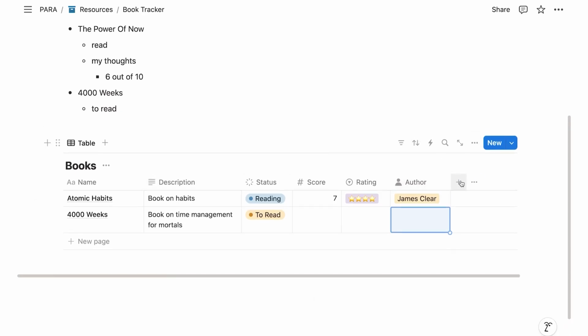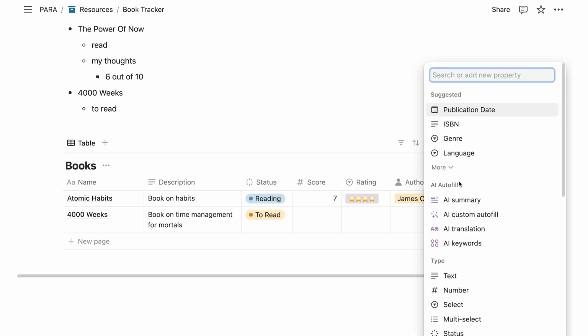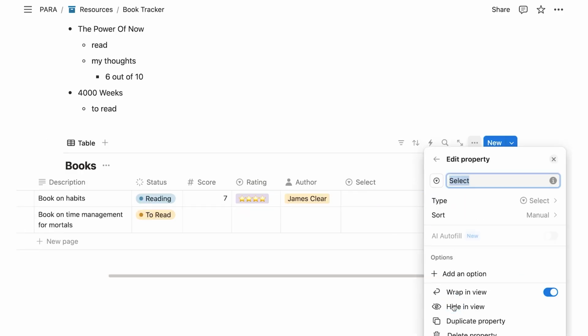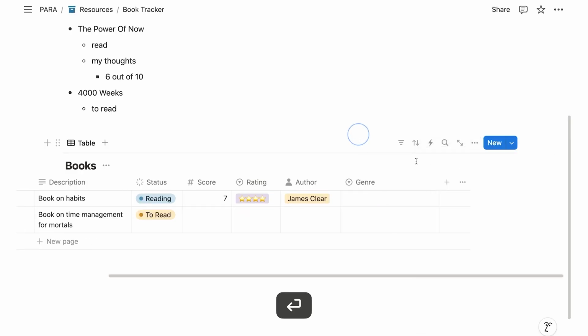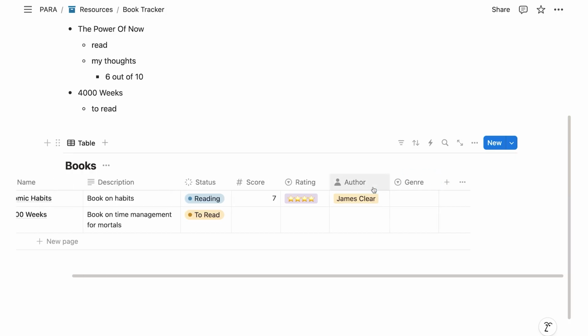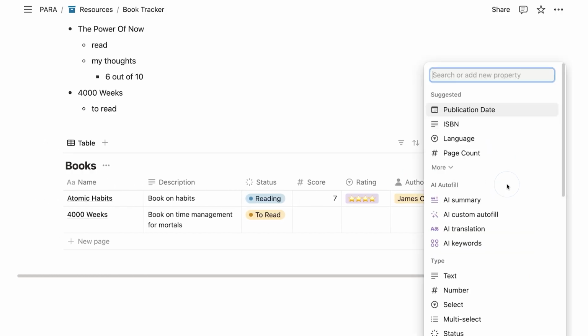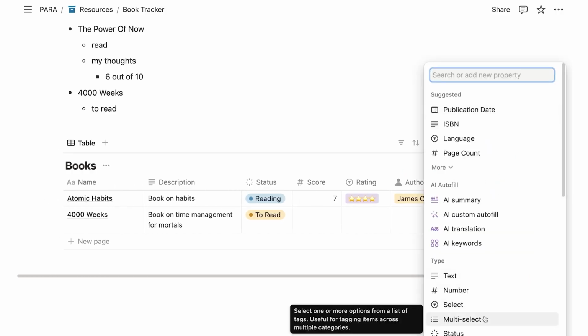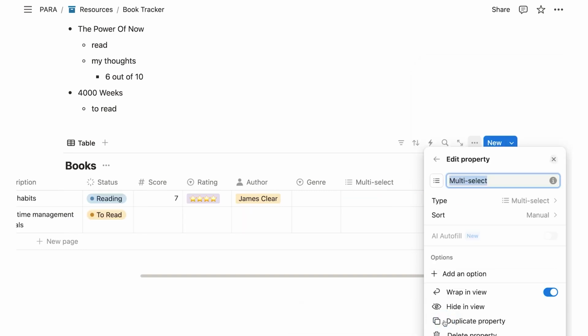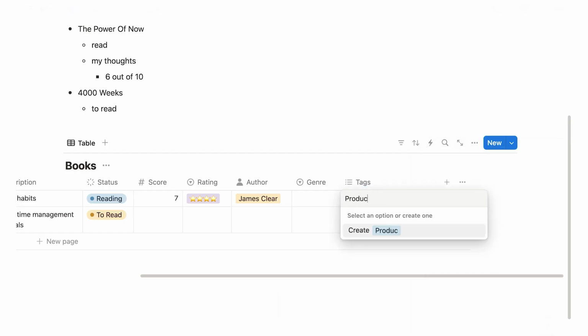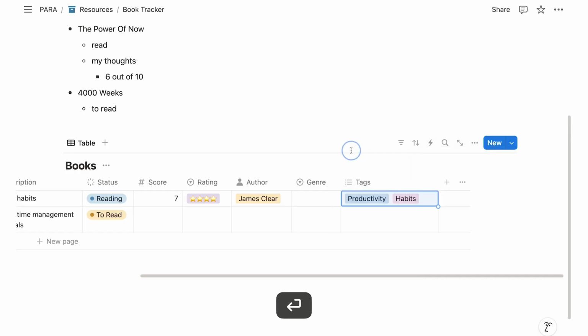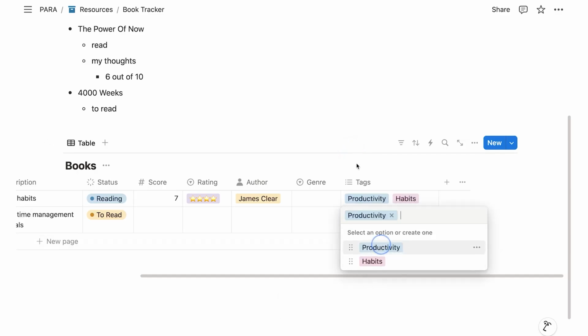Perfect. So 2 other things that I wanted to add was the genre. So let's again add a select for genre. And then maybe we have one last for tags or topics. Now here is where we would, instead of a select, add a multi-select, which is similar to a select, just that it allows us to apply several options at once. So we can call this tags, and then we can just say, okay, maybe we have here productivity and habits, right? And then here, this is only productivity.